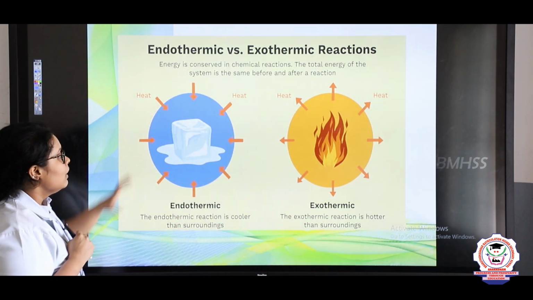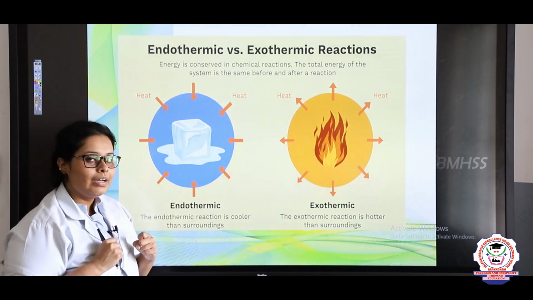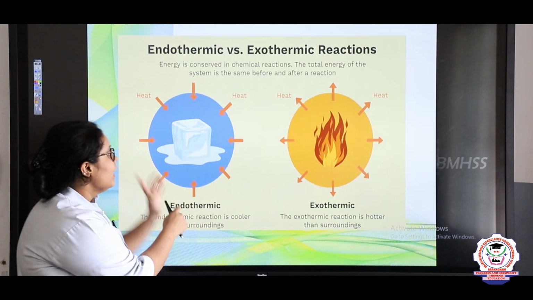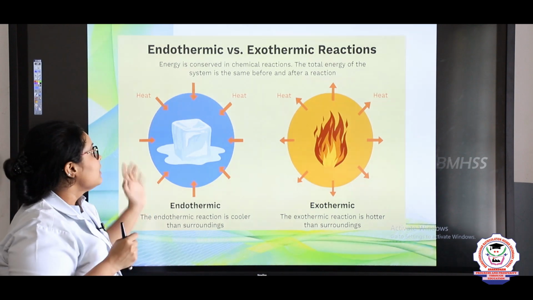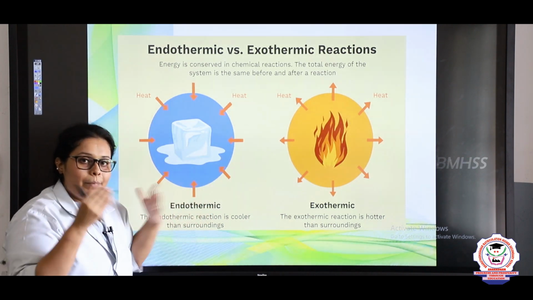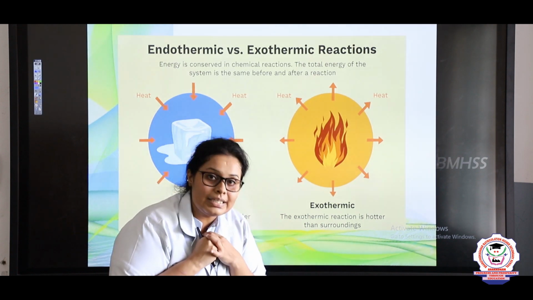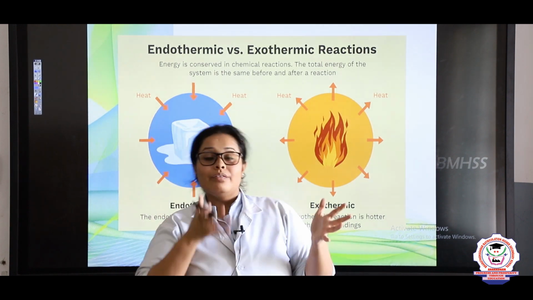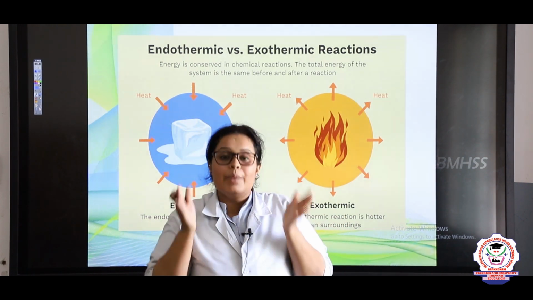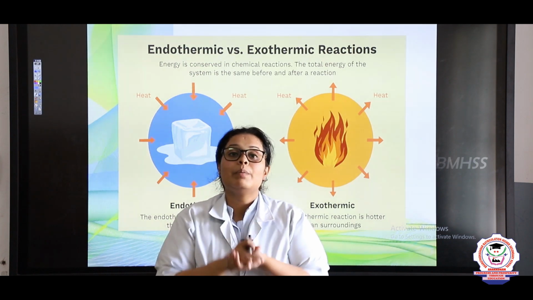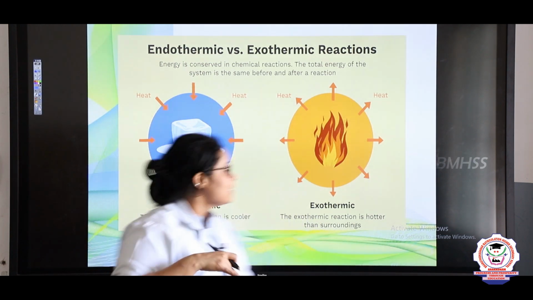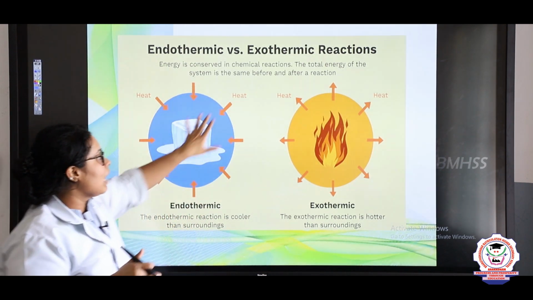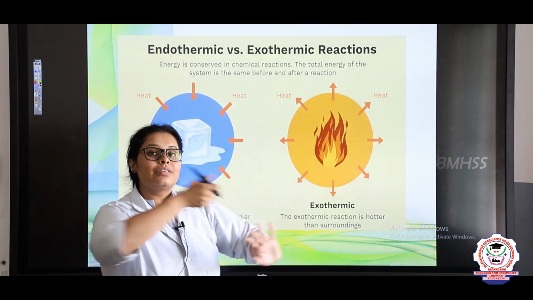So see the diagram here. This is ice. Now when this ice absorbs the heat from outside, it will get converted into water. That is why it is called endothermic. It is taking the energy, it is taking the heat, right? And the endothermic reaction is cooler than the surroundings. So whenever an endothermic reaction is taking place, it will be cooler than the surroundings. Here, when energy is applied, it becomes colder, but outside it will be hot. Only then there is a transfer of heat.